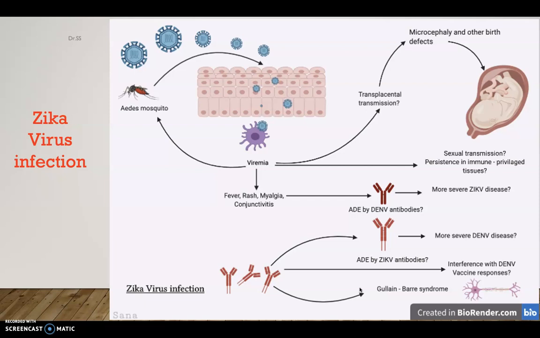It weakens the body's immune system and it attacks the nerves, particularly the nervous system, and it causes weakness, tingling and numbness, and finally it paralyzes the whole body. Sometimes it leads to infections like gastroenteritis also.